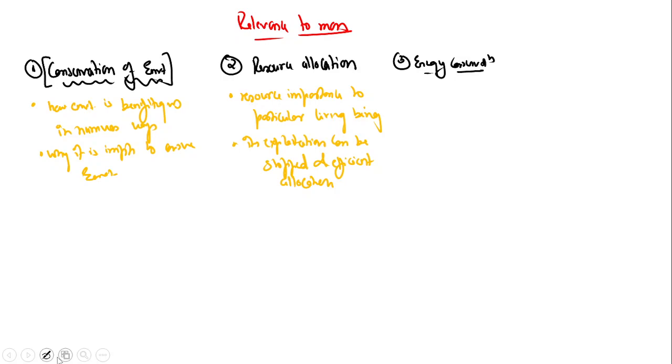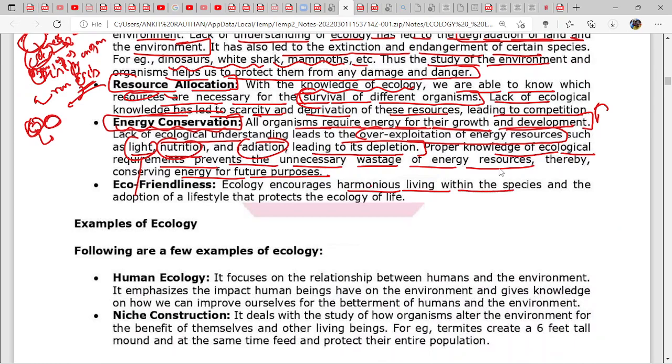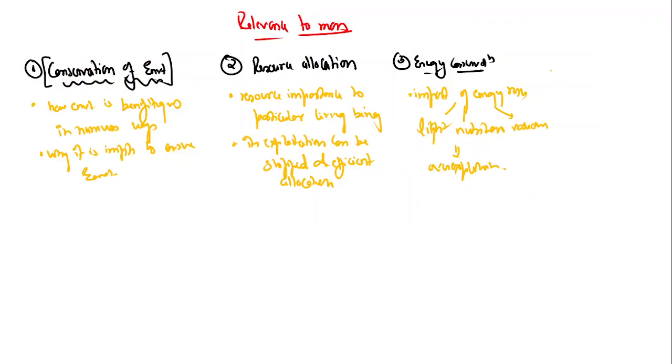So what is ecology teaching me? The importance of energy resources, like light, nutrition, radiation, so their over exploitation can be stopped. Fourth is eco-friendliness. Ecology encourages harmonious living with the species and adaptation of lifestyle. That is eco-friendliness. So we have gained four generic points that everybody can write: conservation of environment, resource allocation, energy conservation, eco-friendliness.